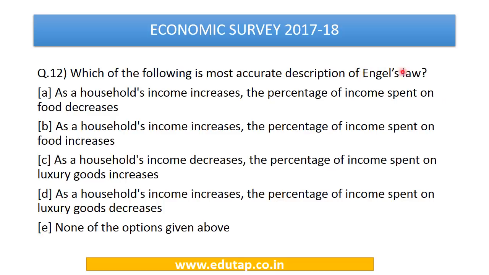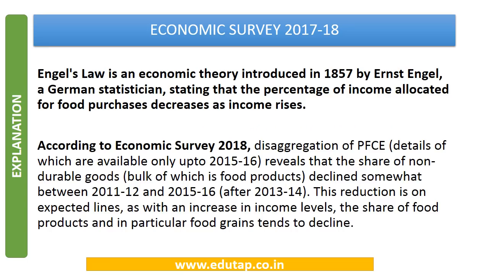So here we are being asked about a basic law of economics, that is Engel's law, and we have to remember that according to this law, as the income of the households increases, the percentage of the income which is spent on food decreases. This is an economic theory which says that the percentage of income allocated to food products decreases as income rises, and Economic Survey 2018 also brings out a similar fact with regard to increase in income level and declining share of food and food products in the consumption basket.